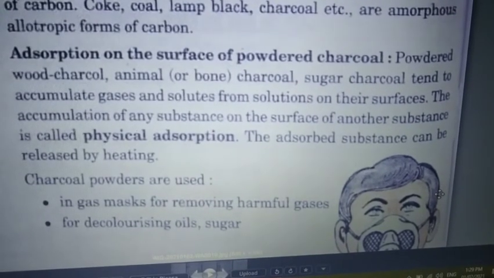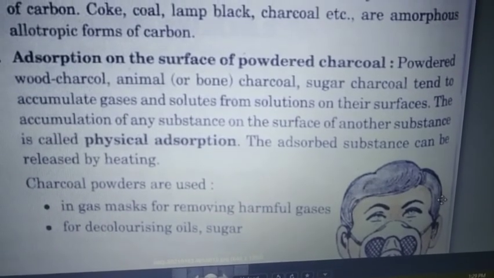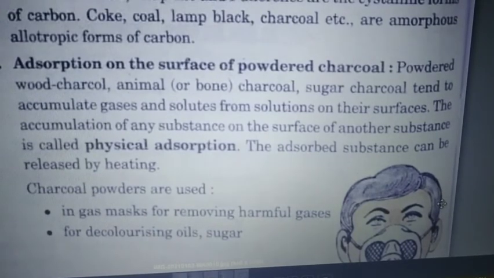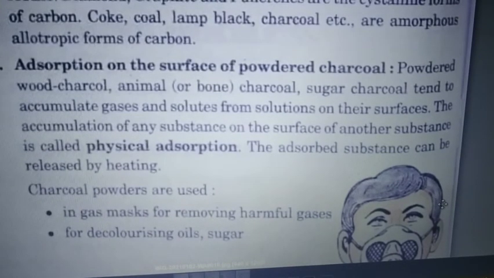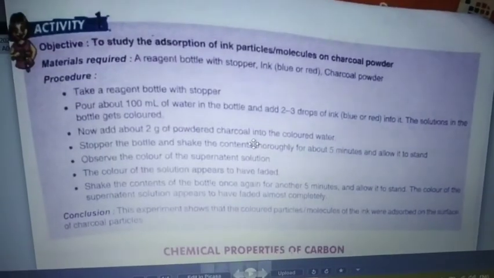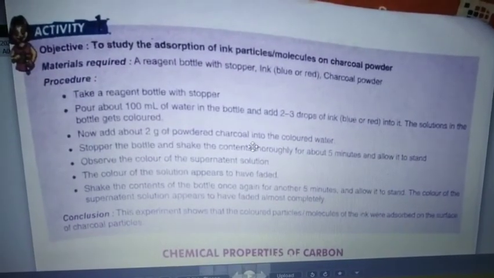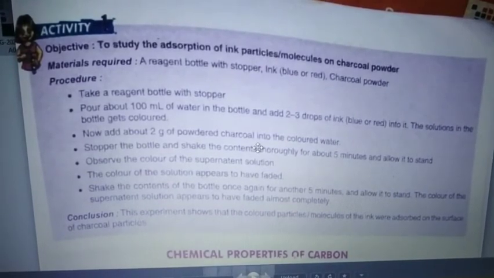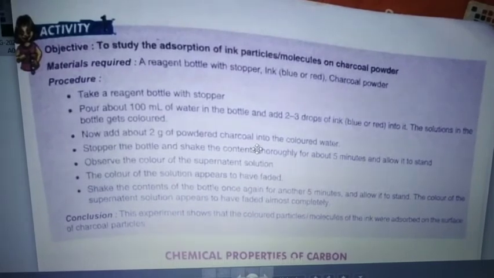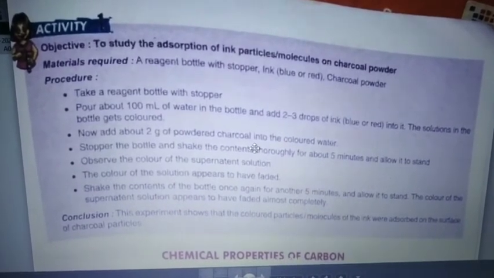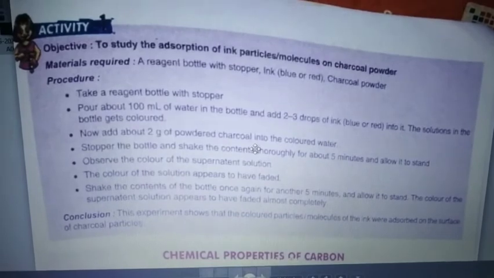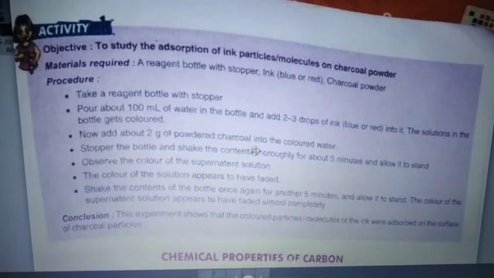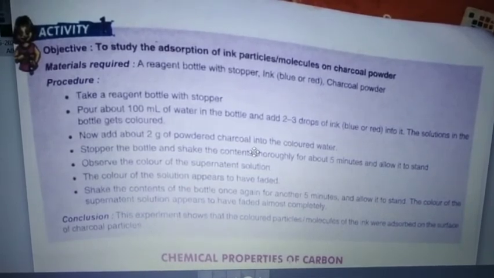So the adsorbed substance can be released by heating. Charcoal powders are used in gas masks for removing harmful gases and for decolorizing oils and sugars. Let's see this activity in which you are going to understand this concept of adsorption. The aim is to study the adsorption of ink molecules on charcoal powder. What materials do you require? A reagent bottle with a stopper, blue or red ink, and charcoal powder.